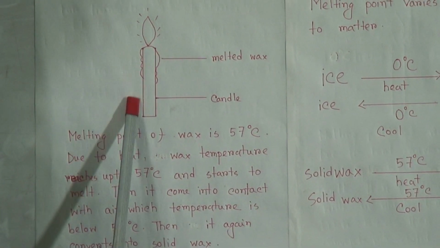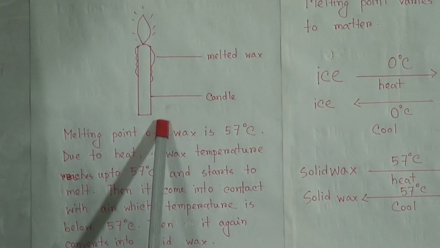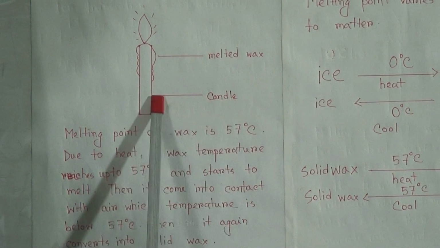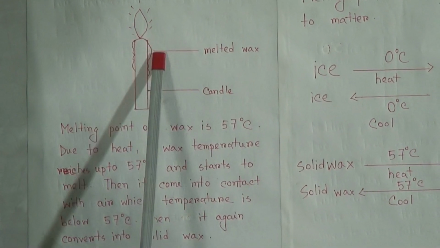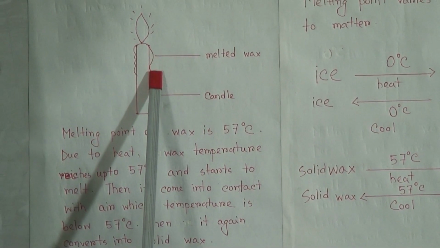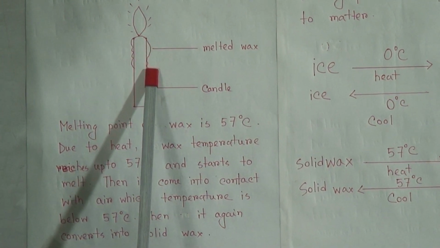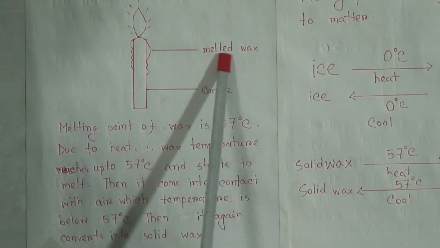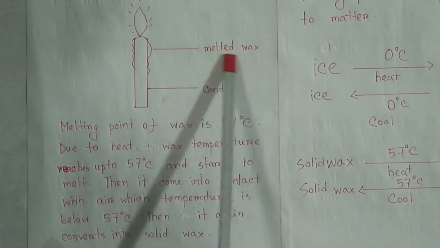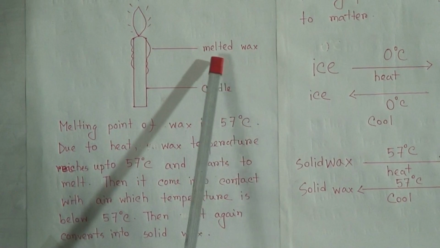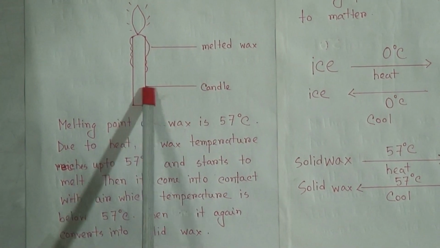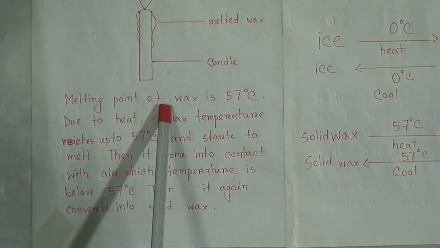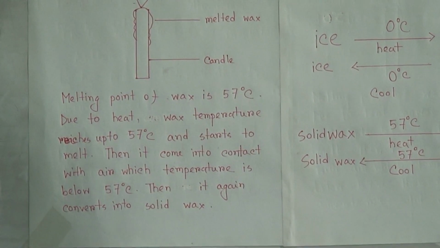Here I have drawn a candle, and look, this is the solid candle, and here due to heat the liquid wax is coming down through the body of the candle. Liquid wax or melted wax. Okay, liquid wax or melted wax. Now here I have written melting point of wax is 57 degrees Celsius.